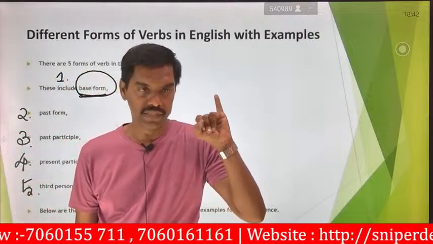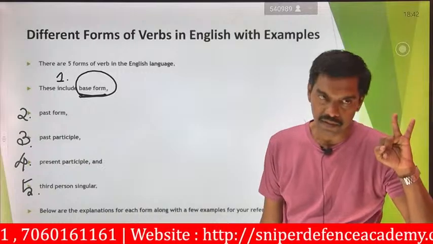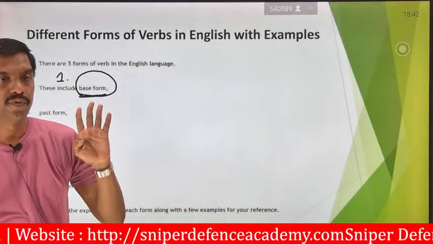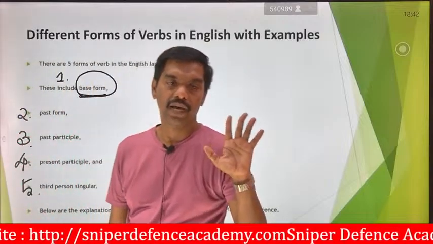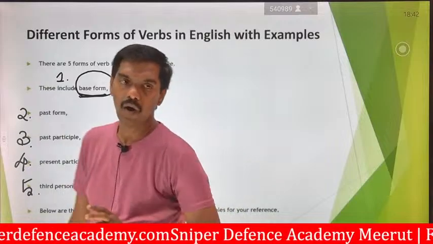One is the base form. Number 2 is the past form. Number 3 is the past participle form. Number 4 is the present participle form. Number 5 is the singular form. So it can be represented. How are we going to represent it?